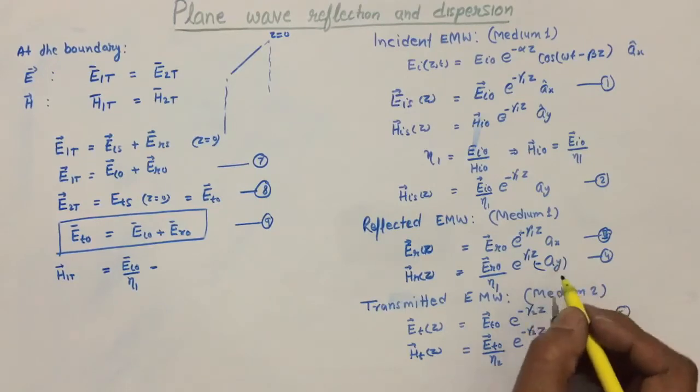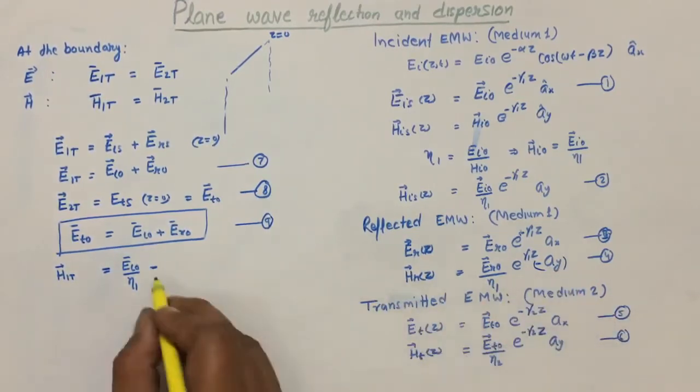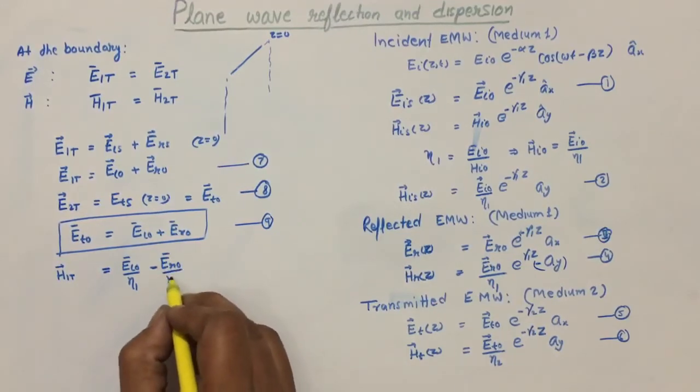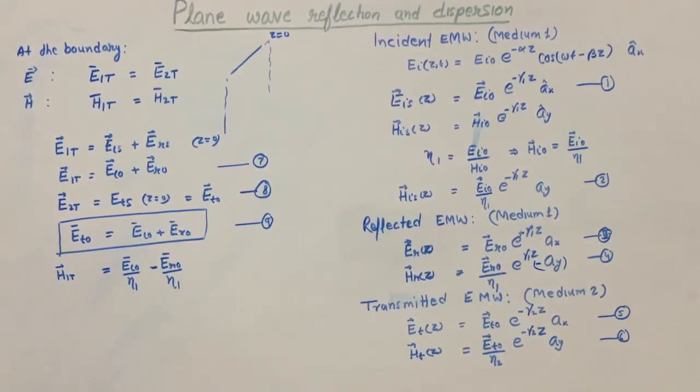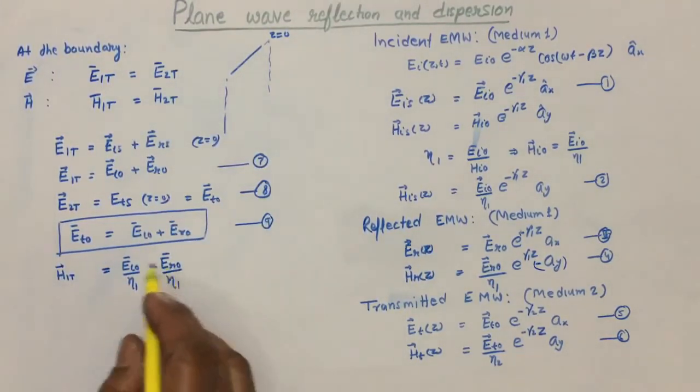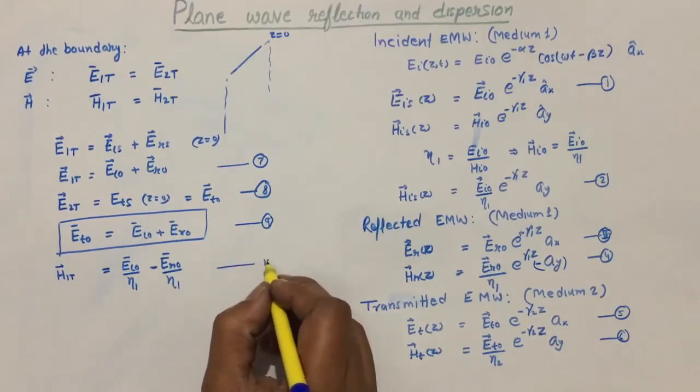So due to this the minus will be here, E reflected divided by eta 1. So the magnetic field component at the surface, tangential component, is written here. This is equation 10.